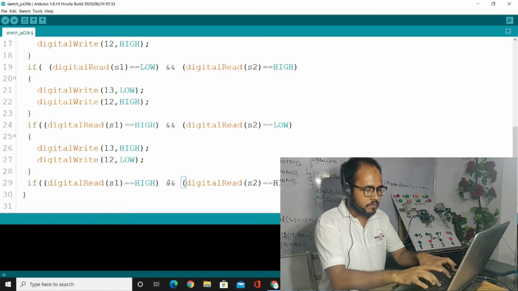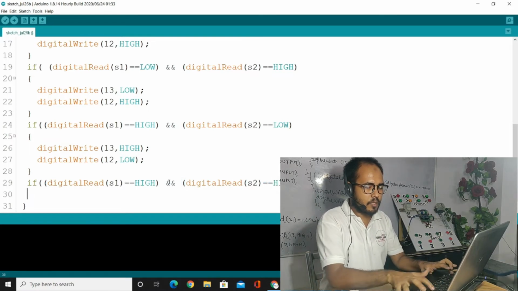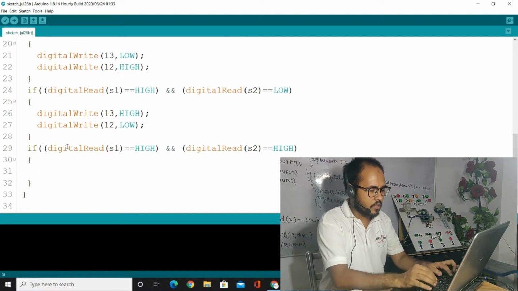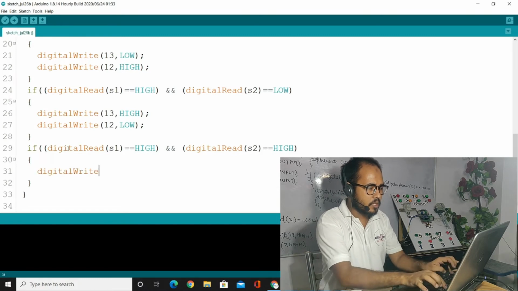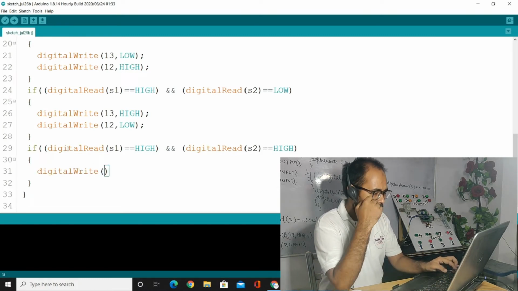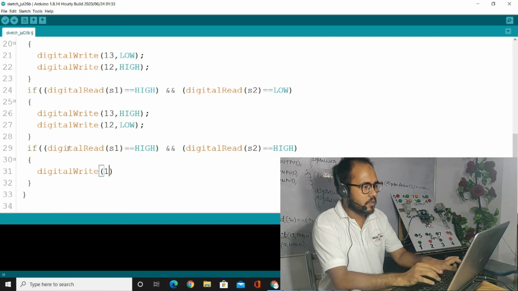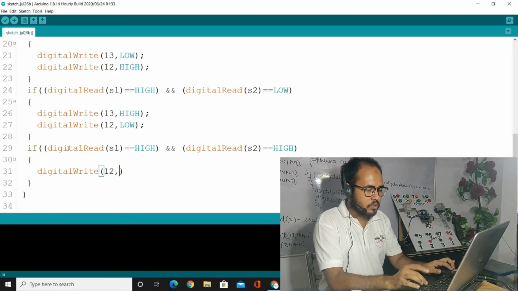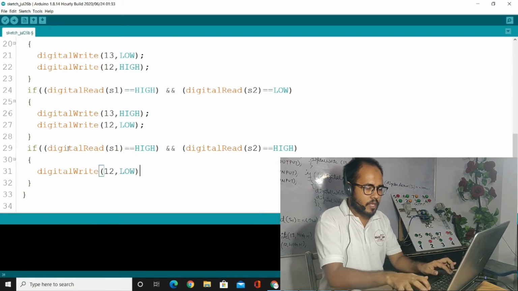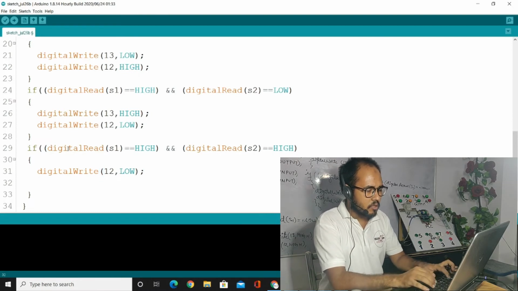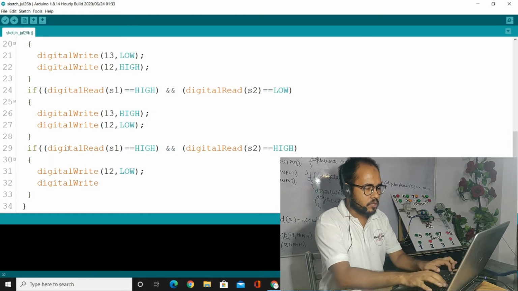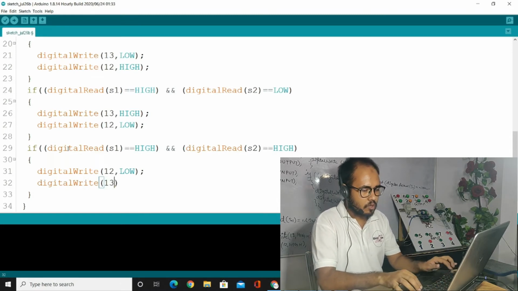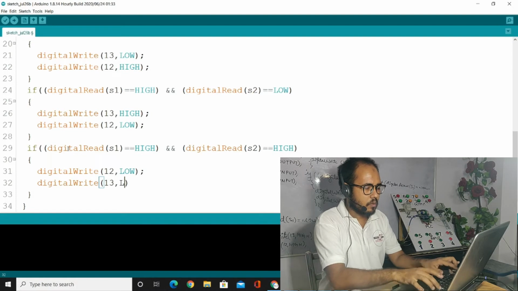High. Then after you have to write here digital write, that must be what? 12 number is also low, as well as digital write 13 number pin is also low.